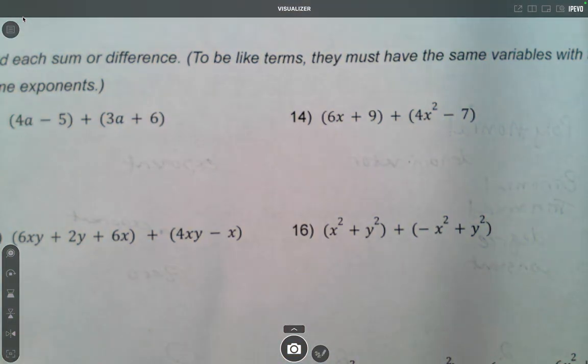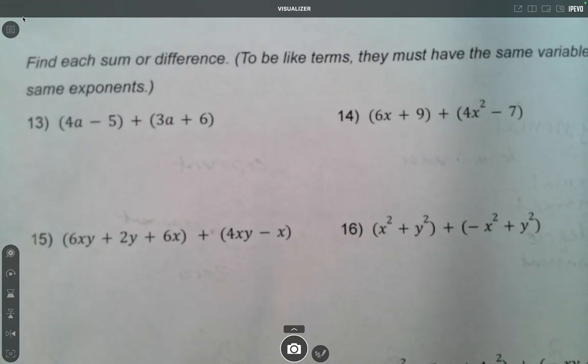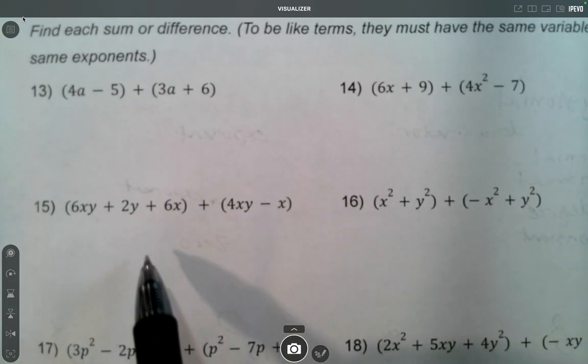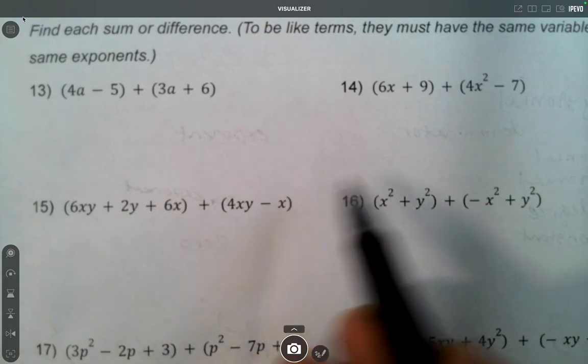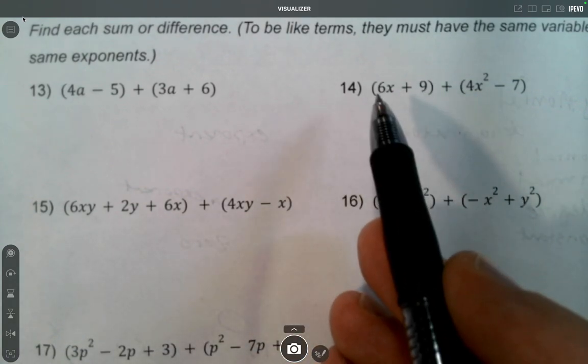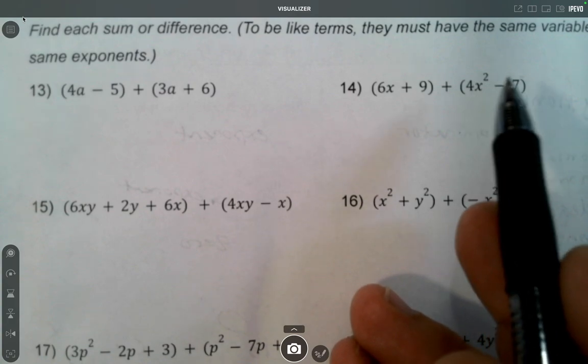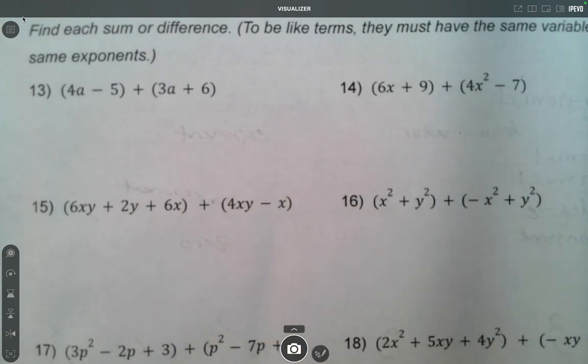Okay, let's flip to the back. Now, we're going to be simplifying or combining like terms here. And just a reminder, to be like terms, they have to have two things: the same variable and the same exponent. So I can't add a y and an x together because they have different variables. But I also can't add an x squared and an x together because even though they both have x's, this has an exponent of 2, this has an exponent of 1. So we've got to look for like terms.